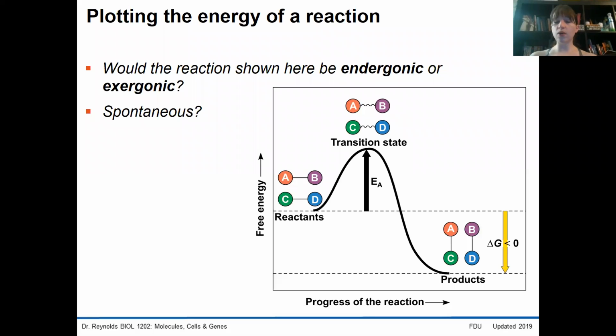On Socrative, I want you to take a look at this reaction, the amount of free energy in the reactants, and the amount of free energy in the products, and tell me, would this reaction be endergonic or exergonic? And if so, would this reaction be spontaneous? Pause the video and come back.